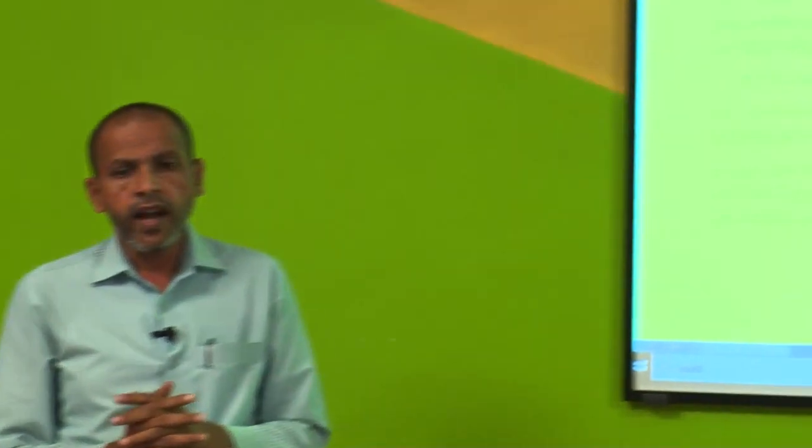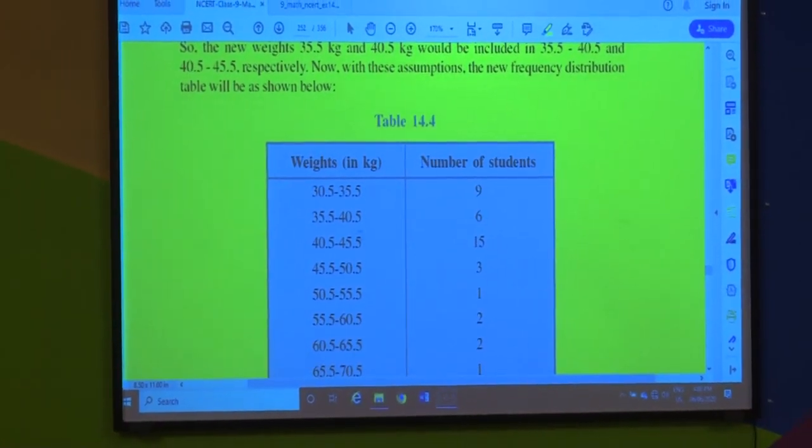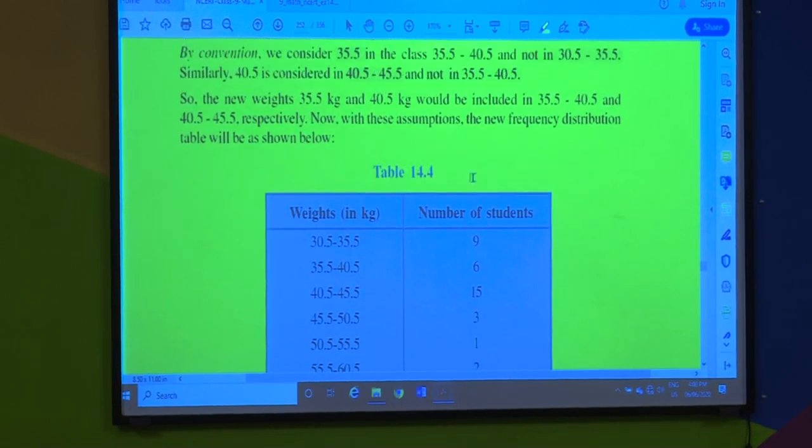In this way the classes have become continuous, and I got the solution for the two students whose weights were 35.5 and 40.5. Now the main thing is where to include these two students, either in the first class interval or in the second, because you can see here 35.5 is repeated, upper limit and lower limit. 40.5, again the same thing.